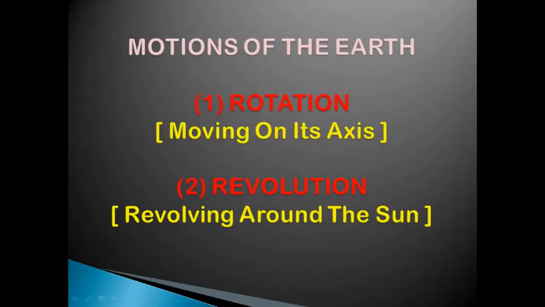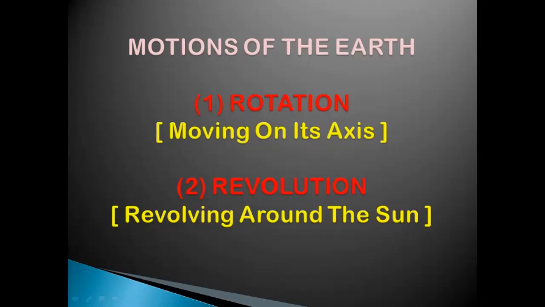Now let's understand the motions of the earth. The earth has got two motions. The first one is moving on its axis, and the second one is revolving around the sun. So the earth has two motions.